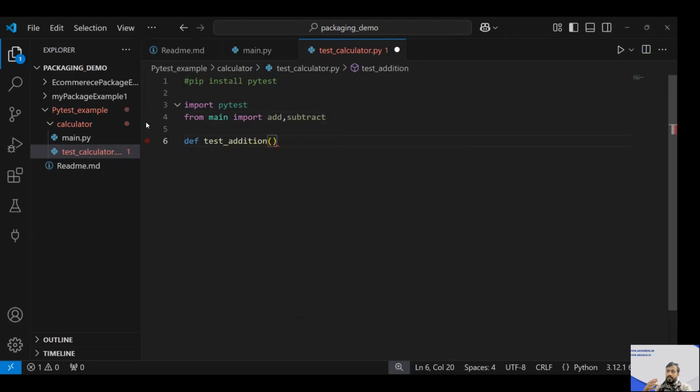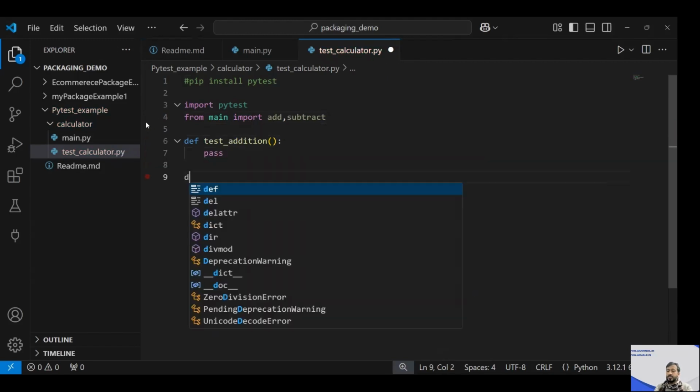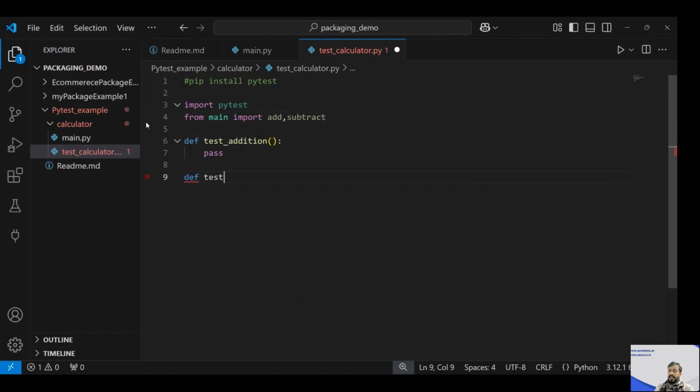Make sure that whenever you create any test case, it should be created within a function, and that function should have the word test as a prefix or suffix. That is very important, because when we run the Pytest module, it will only execute these functions if you have given the test keyword, so that Pytest can understand that these functions I have to test.